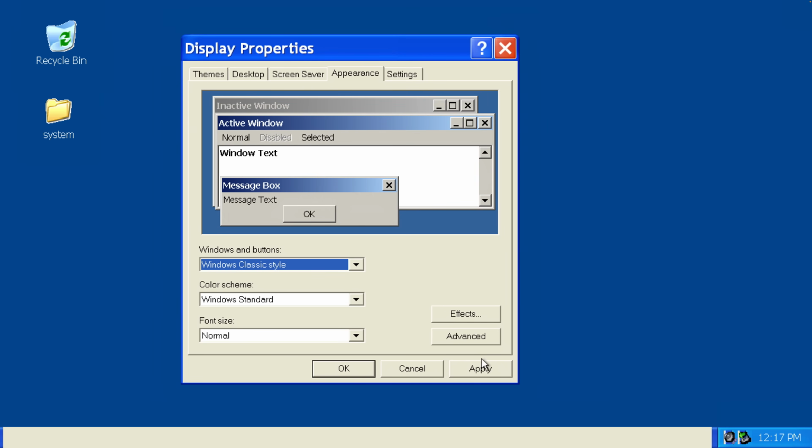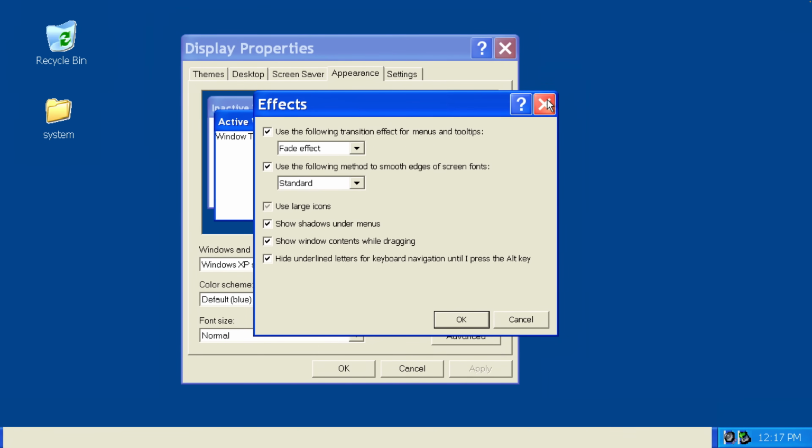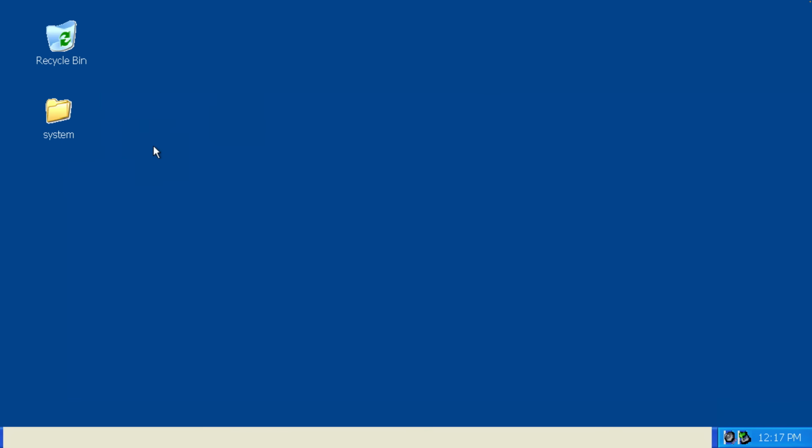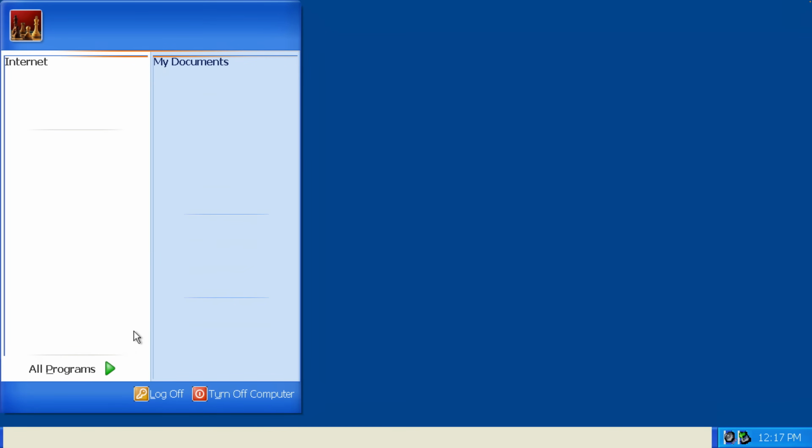Windows Classic style, does this one work? You press the button, it doesn't even work. It's pretty cool that we can still boot Windows XP, but it boots in this broken state. I can still open up the start menu, but only if I use the Windows key on my keyboard. And how do you even use this one at this point? I'm clicking on stuff, but there's nothing to click on.